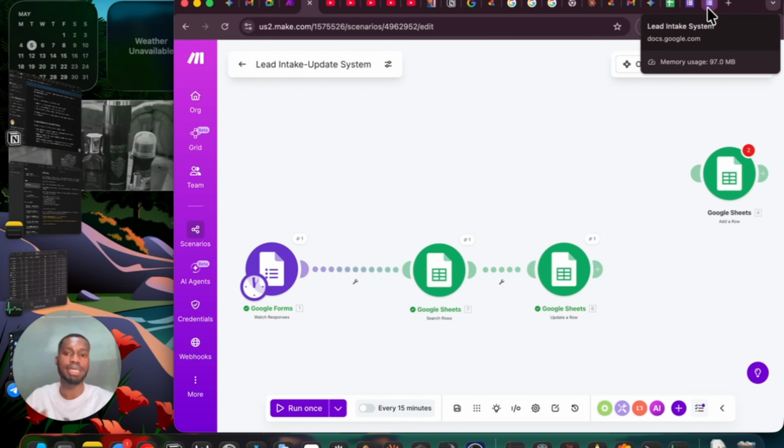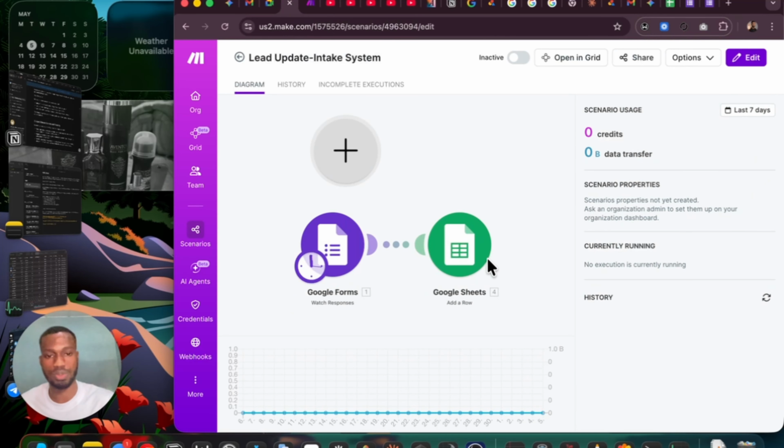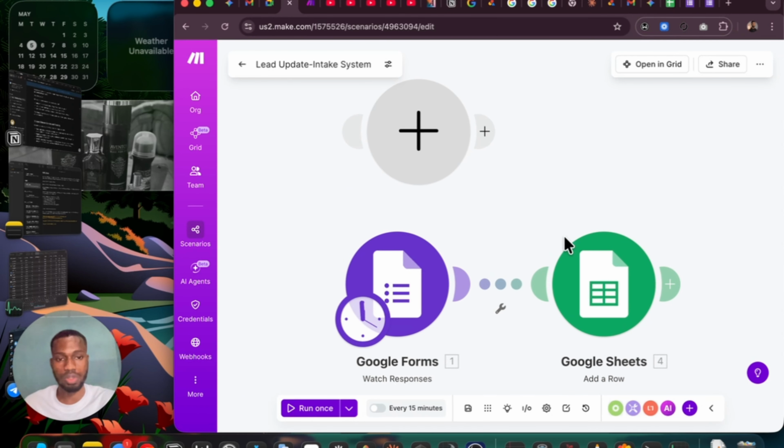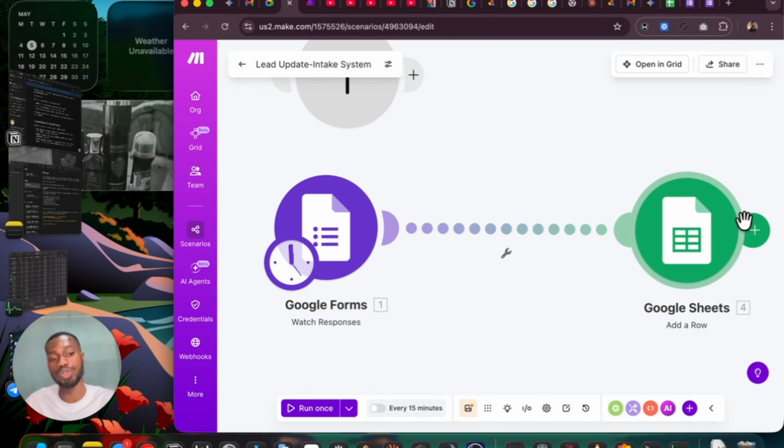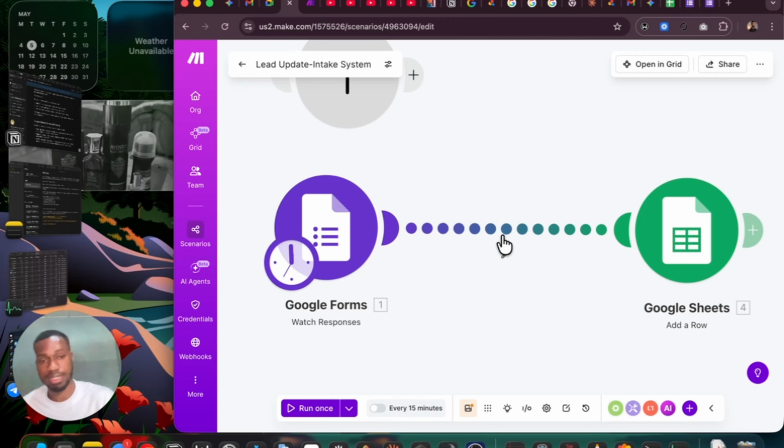We want to build something that can update. If someone has made a mistake, we need to be able to update the details of this lead in the CRM using the new details. That's what we want to do. We've been able to duplicate, and we want to use this same thing. This time around, we are not going to use add a row. We're not adding a new entry. We want to update the current detail that is currently present here.